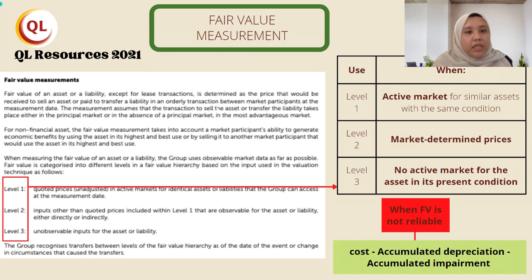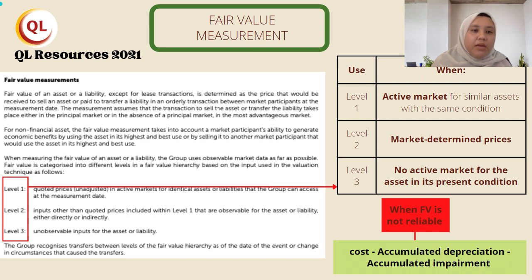For example, this Level 1 input is appropriate for agriculture produce like raw milk, eggs, and meat because usually there is a strong active market to derive the fair value of these assets. Also appropriate for consumable biological assets close to their sales or harvest date. Level 2 inputs are used when market determined prices exist where an active market does not exist. Imagine that some asset is so rarely traded that the last trade happened a long time ago. You can use the most recent price as the input to fair valuation.